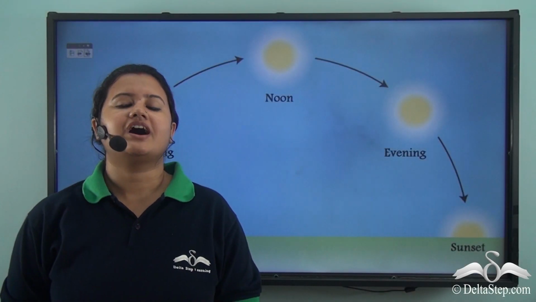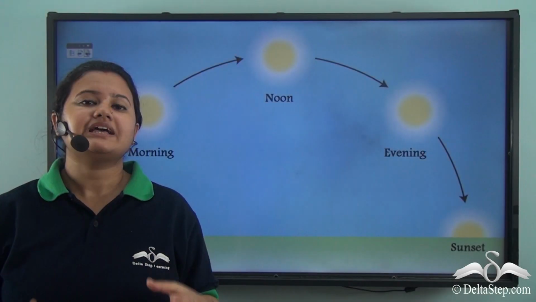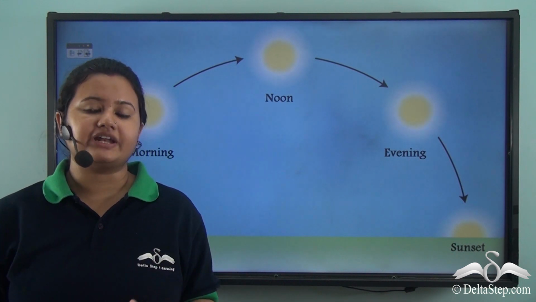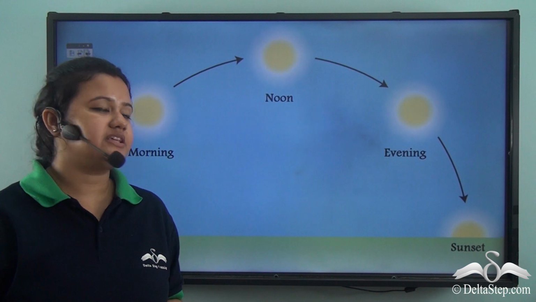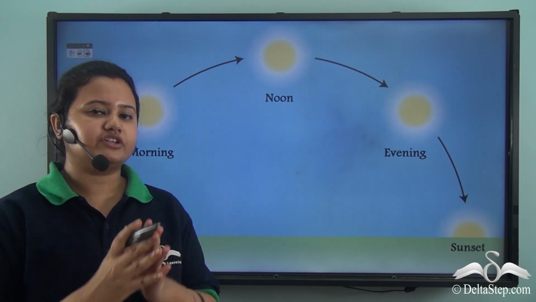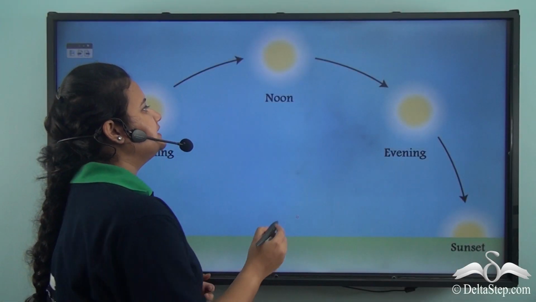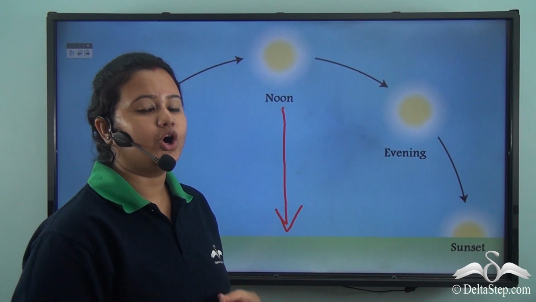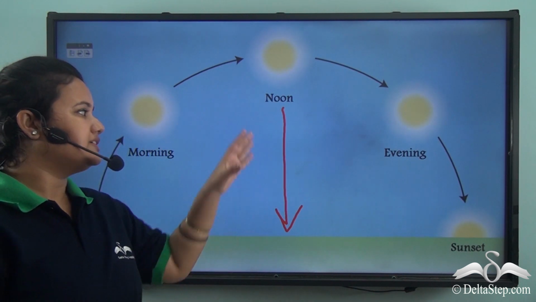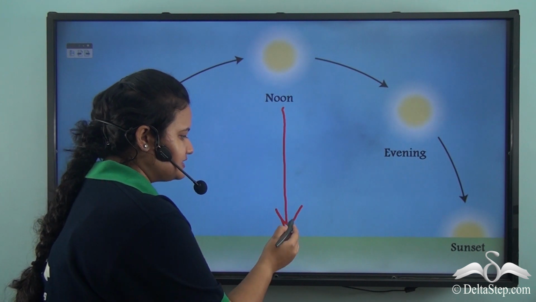The afternoons are quite hotter while the evenings are pleasant because the sun's position is different at different points of the day. In this image, we can see various positions of the sun during the day. At noon, the sun is overhead, or the sun's position is vertical or perpendicular to the earth's surface.